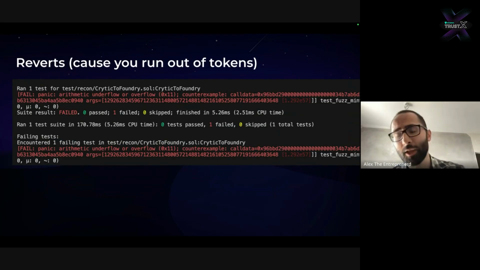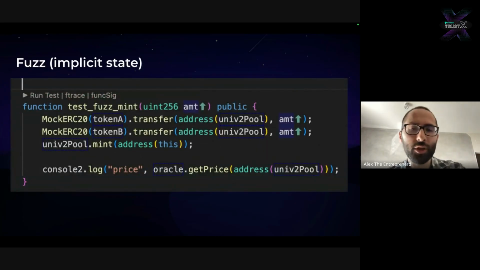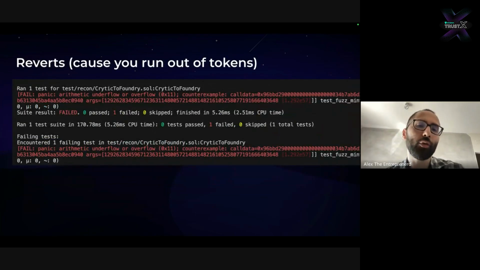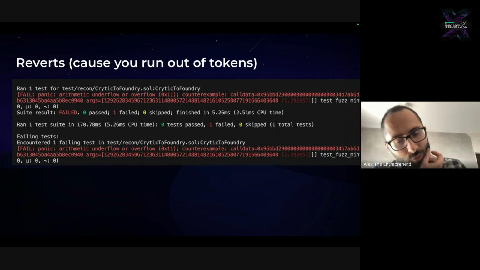It's not an assertion failure, but the edge case is that whenever you pass an amount, which is a uint256, but as you remember from the deployment, we are limited to only 2 to the 88 tokens, then we can run into an underflow simply because we're trying to move too many tokens.